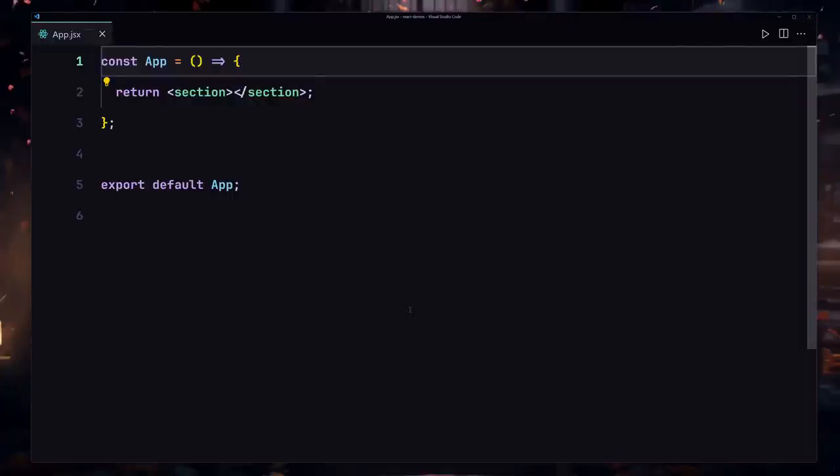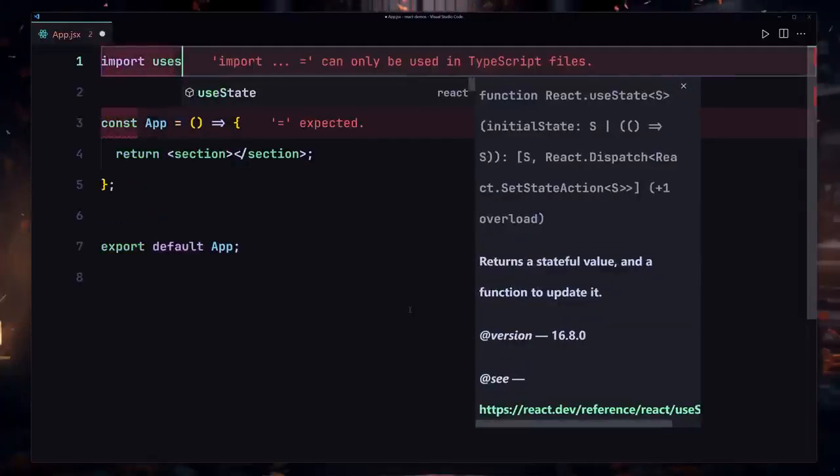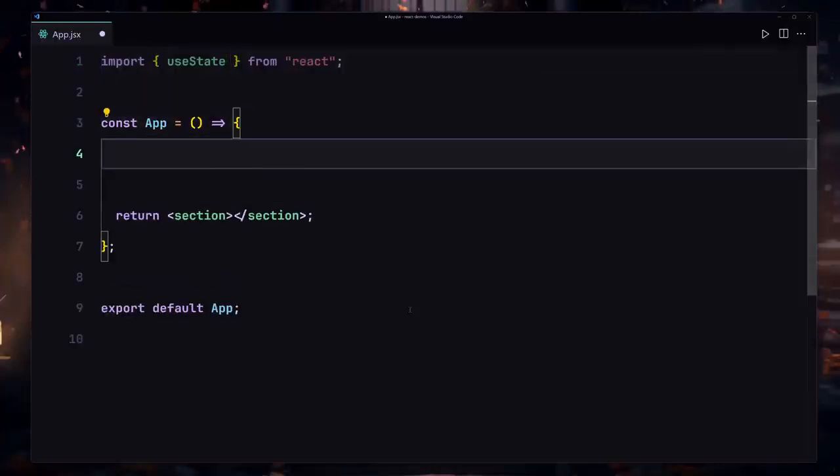Now let's talk about the state and the useState hook. So to do that, first of all, we have to import the useState in our project. So this is how we are going to be importing there. And now let's use the useState hook inside our project.